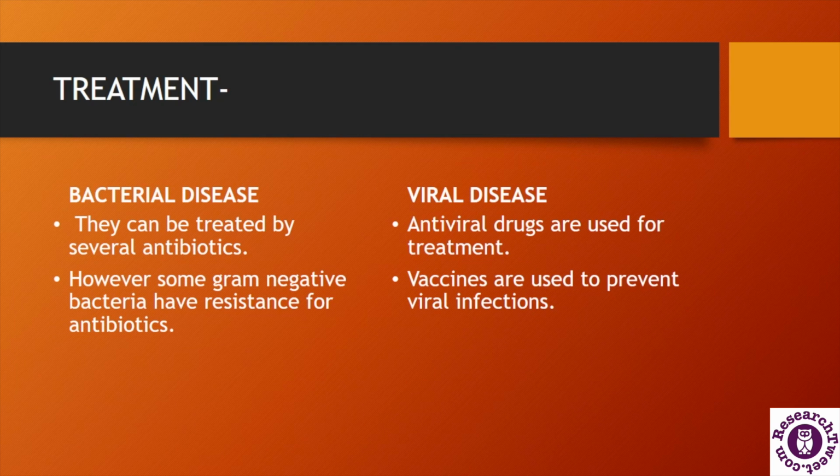But viral diseases are treated with several antiviral drugs, and they cannot be treated with antibiotics. There are also several vaccines which are used to prevent viral infections like polio and many other viral diseases.